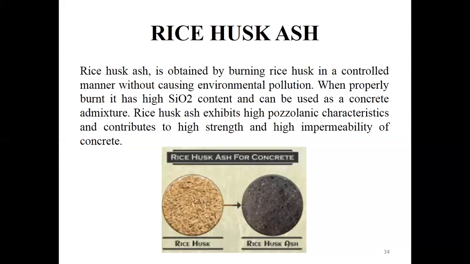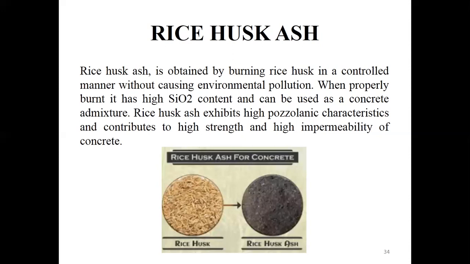In India, we all know India produces tons and tons of paddy every year. What they have found is that from every ton of paddy, it is capable of producing 40 kg of rice husk ash. Note this: from every ton of paddy, it is capable of producing 40 kg of rice husk ash. So in our country, we are very good at producing paddy.